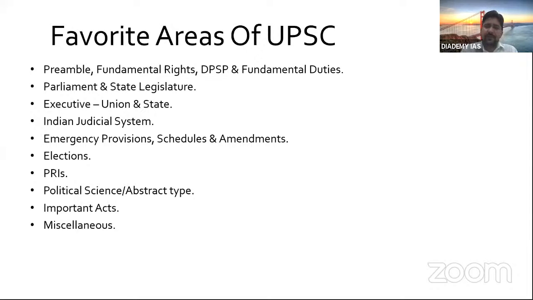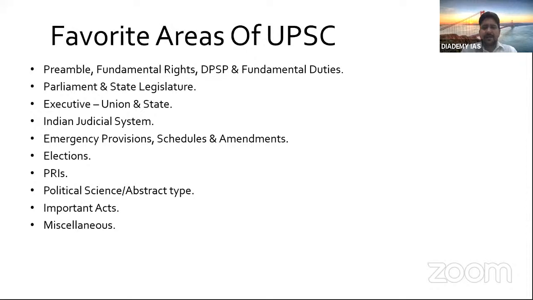Somewhere they are also used in current affairs, because GST is again an important act, and it is in the news. So any act, whether the direct tax code, from any dimension, whether economic, social, cultural or political, is a part of your polity. We will prepare a list of those acts, right?